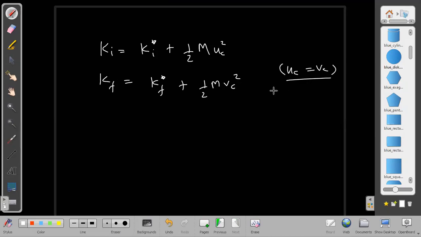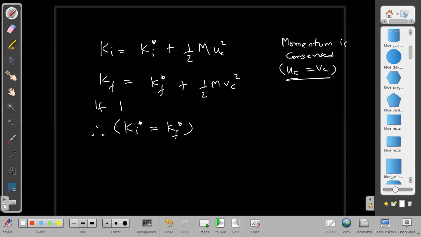Are these equal or not? Why are these equal? Because momentum is conserved, with no external force. Momentum being conserved means the velocity of the center of mass will remain the same, initially and finally. Then the second term is the same, which means individually the first term also should be the same. K star initial should be equal to K star final. Therefore, if K initial is equal to K final, then it implies that K initial star is equal to K final star.